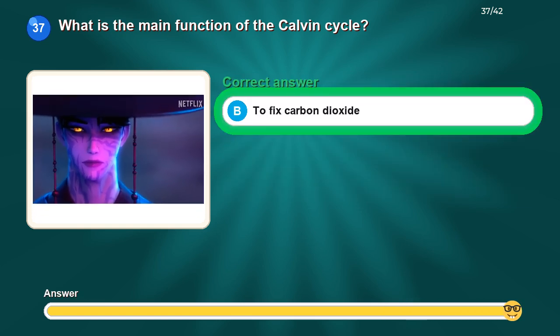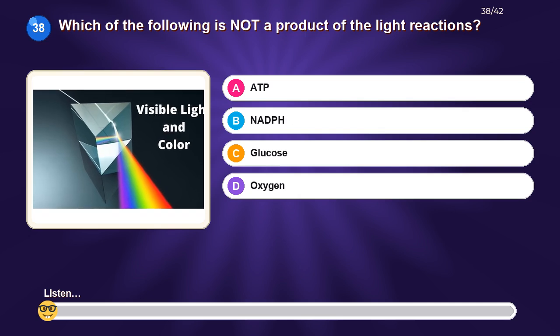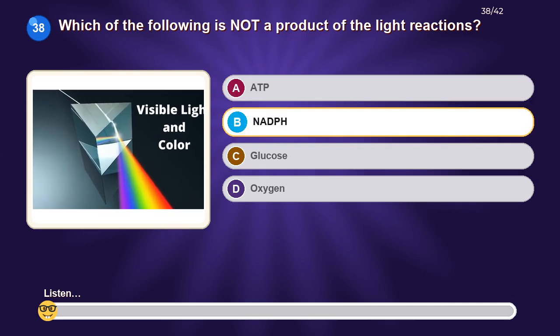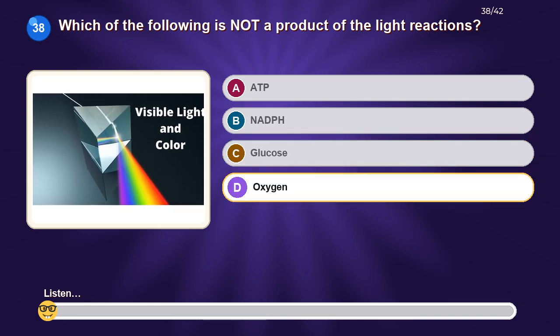The correct answer is, to fix carbon dioxide. Which of the following is not a product of the light reactions? Option A, ATP. Option B, NADPH. Option C, glucose. Option D, oxygen.